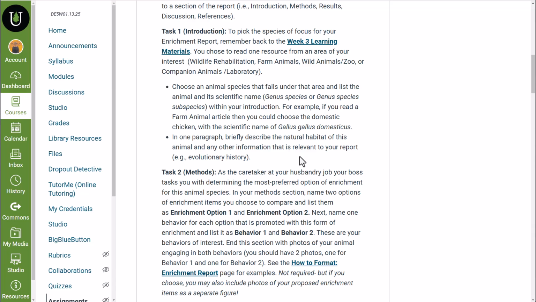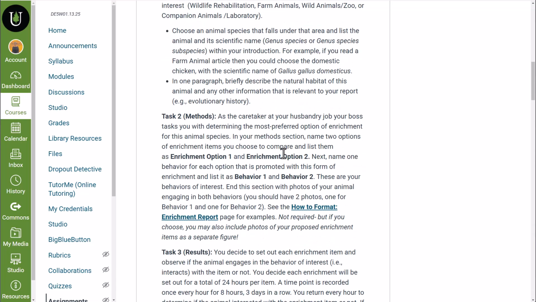You want to make sure that what you're putting in this introduction gives your reader a context. This is the animal I'm looking at. This is why we're going to do this type of enrichment for this animal. Then in your next section, you're going to write your methods. So how are you going to do this enrichment? You're going to look at 2 different enrichment options. And you're going to label those 2 options as option 1 and 2. What kinds of things might you give to this animal to play with, to feed on, whatever?